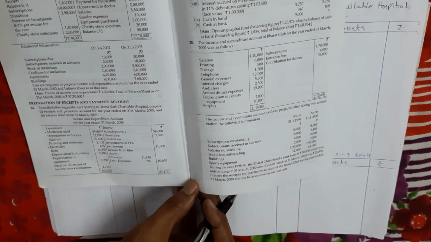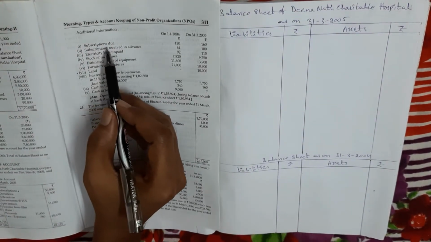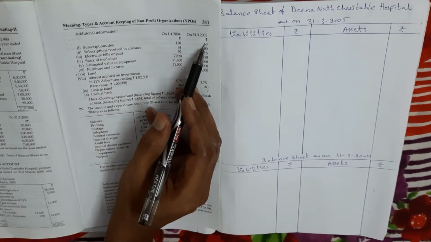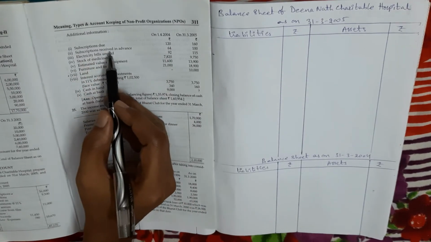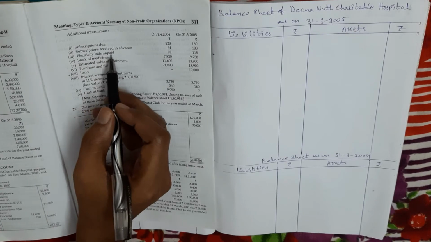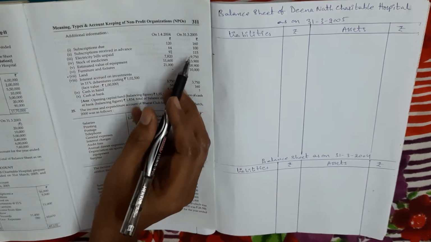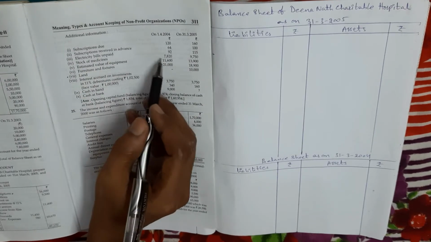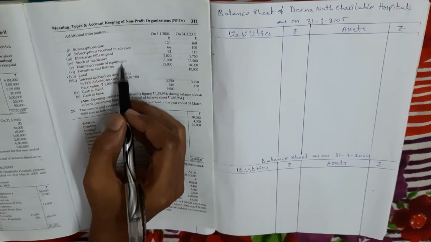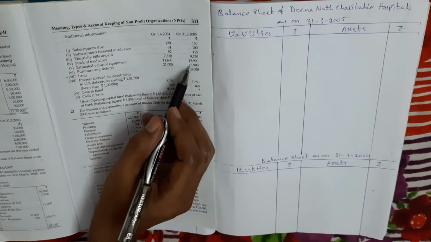Next, in additional information, first given is subscription due. Last year subscription due amount and current year subscription due amount is given. Next, subscription received in advance is also given for last year and present year. Next, electricity bill unpaid. Unpaid means outstanding. Outstanding electricity bills for last year and present year are given. Next, stock of medicines, last year stock and current year stock is given. Estimated value of equipment, last year balance and current year balance given. Next, furniture and fixtures, last year and current year balance.